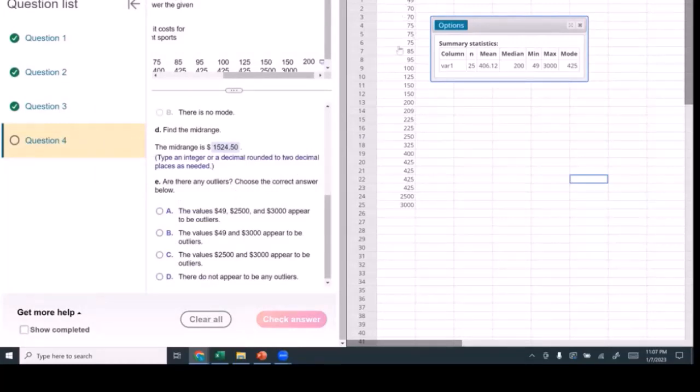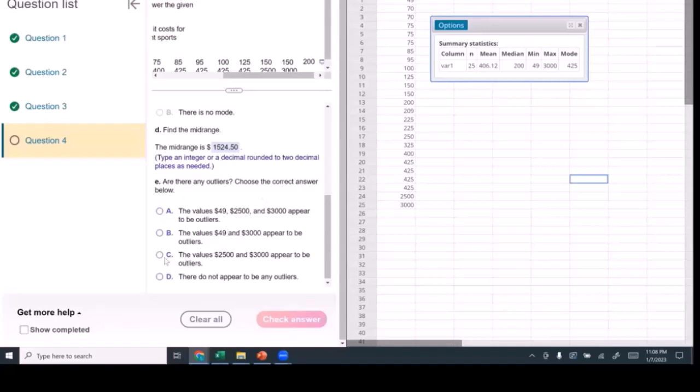Well, we have our data here, and 49, 70, these aren't too terrible. All of a sudden, I jump from 425 to these two giant numbers, which really are skewing my information, aren't they? Because if I didn't have these two values, my mid-range would be in the hundreds, and here it's in the thousands.